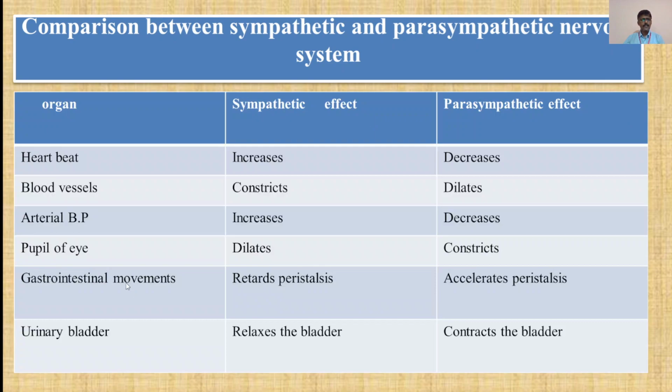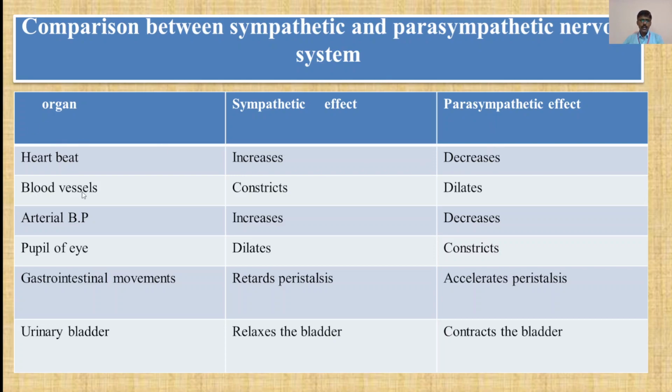Moving towards the next slide, the comparison between the sympathetic and parasympathetic nervous system. Here a very good chart is given. Here the organ, then sympathetic effect and parasympathetic effect are given. Now the organ is the heart, and the mechanism involved is the heartbeat. The sympathetic effect is that it increases the heartbeat, and the parasympathetic effect is that it decreases the heartbeat.